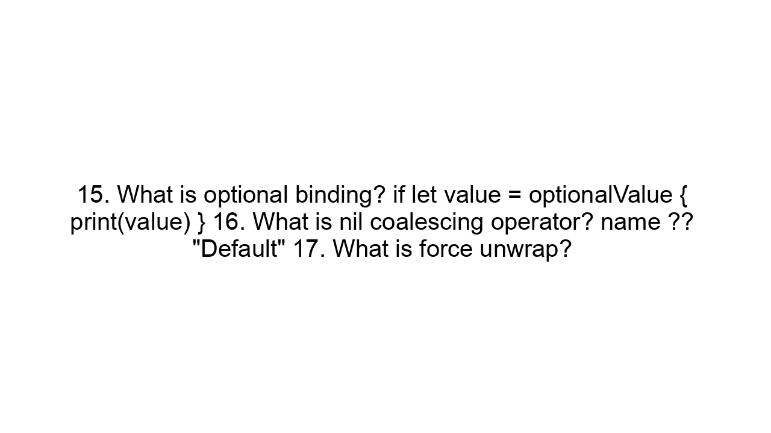name ?? "default". 17. What is force unwrap? Access an optional using the exclamation mark. 18. Why avoid force unwrap? It can crash the app if nil. 19. What is a function in Swift? Reusable block of code. 20. What is a closure? Anonymous function.